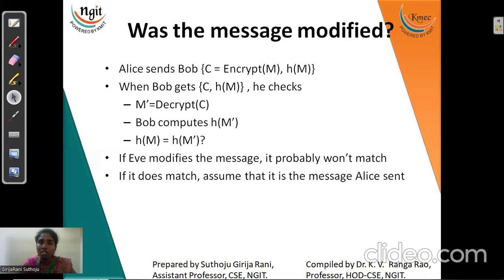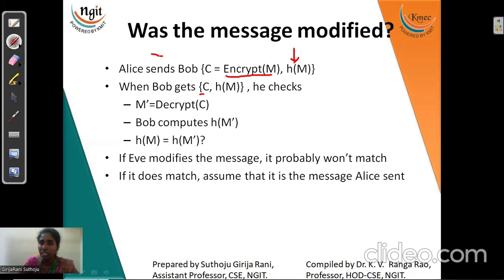Now, coming to message modifications, see, Alice sends Bob a message. Before sending, we encrypt that data M, and we generate a hash code of that particular plain text.